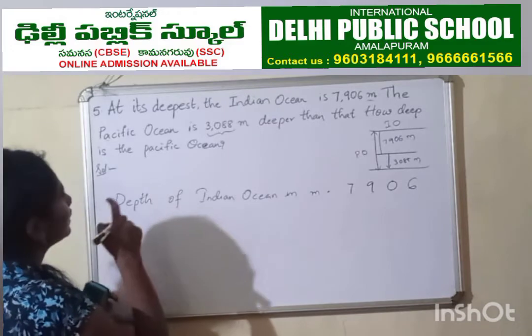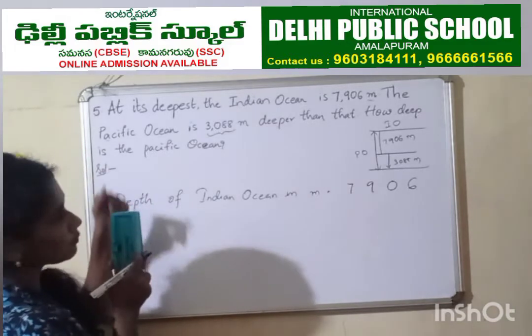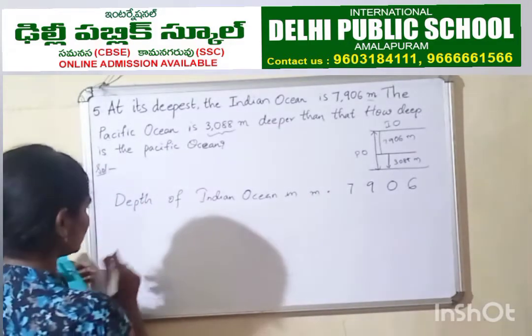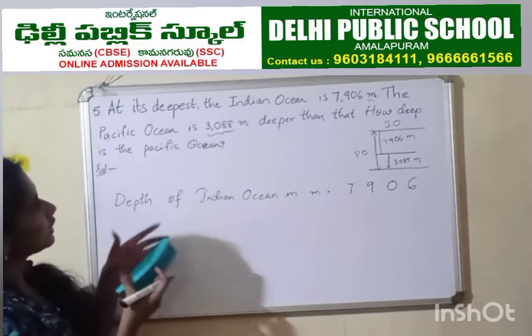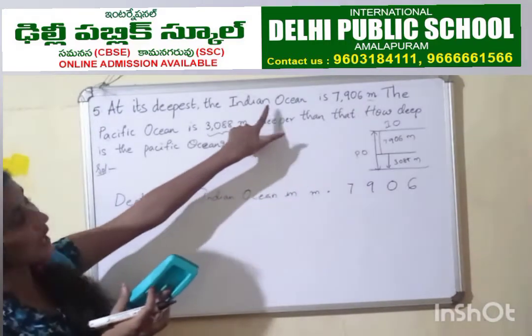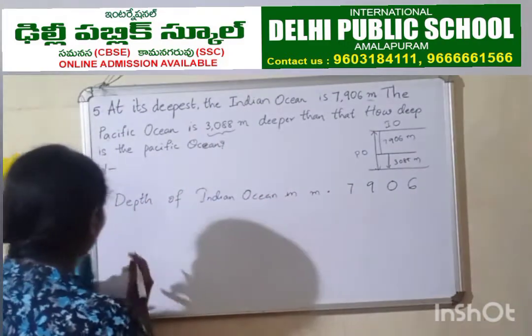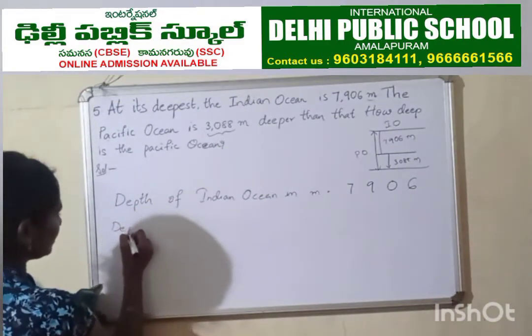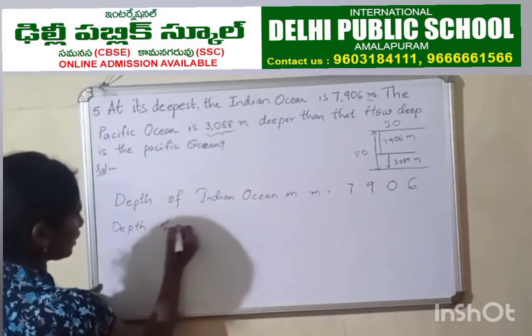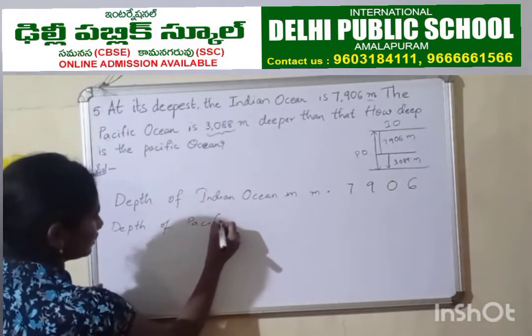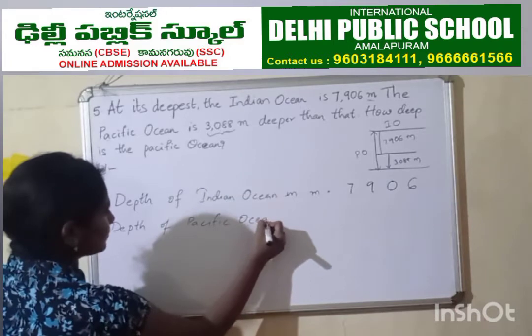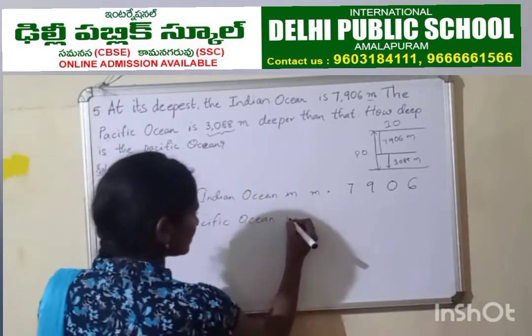Now we have to find out the depth of Pacific Ocean. So here the number of meters deeper than Indian Ocean is 3,088. See what we are going to write here. Depth of Pacific Ocean, this we are going to find out. Depth of Pacific Ocean in meters.